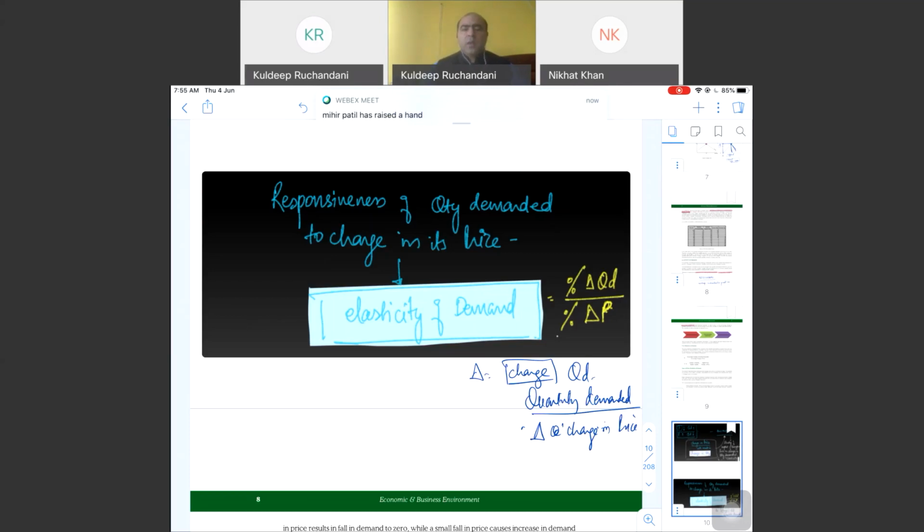Now, when a change in price causes a smaller percentage change in demand, we will say the price elasticity is inelastic. Example I have given you petrol. Then another example can be salt.